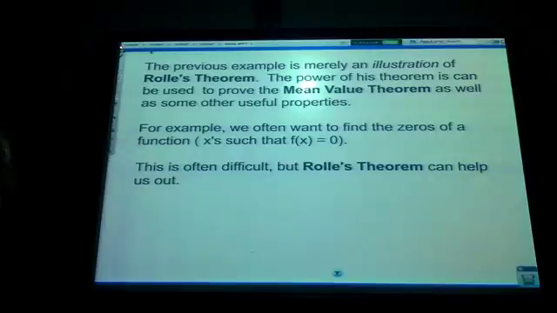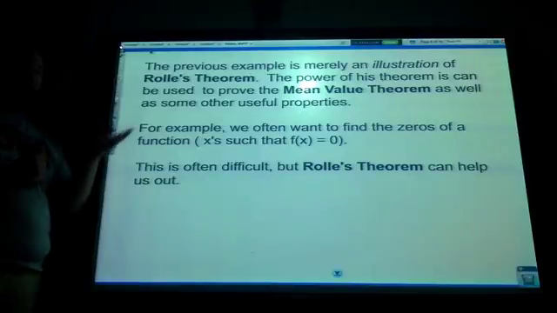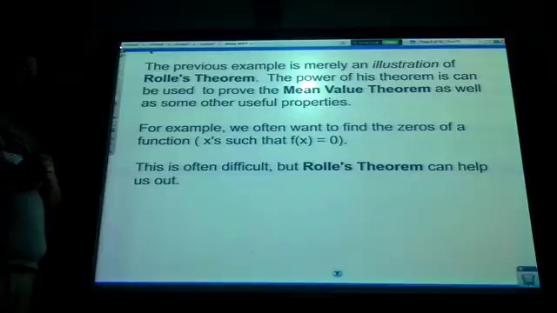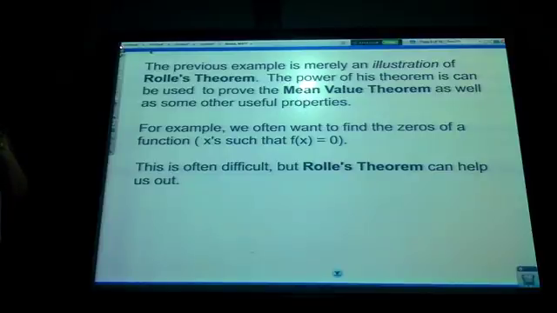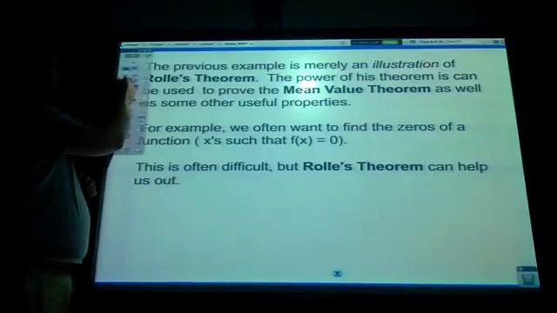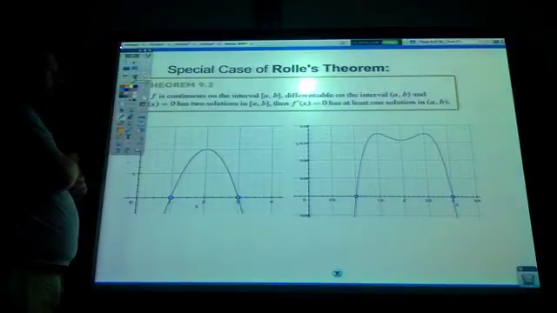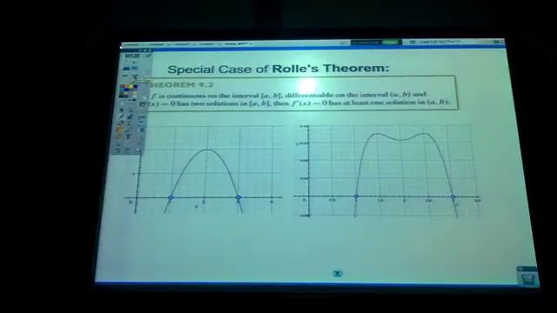For example, in Algebra 1, Algebra 2, Advanced Math Plus, we often want to find the zeros of a function, all the x's where the graph crosses the x-axis. A lot of times that's difficult, but Rolle's theorem can help us out a little bit. We got a couple of theorems here for you. Here's a special case of Rolle's theorem, Theorem 9.2. Not as important, it doesn't have a name on it.